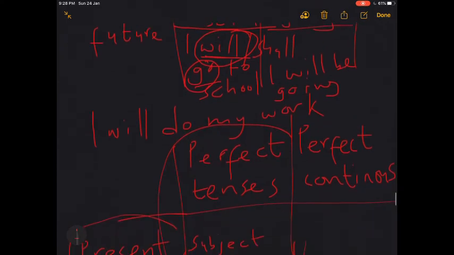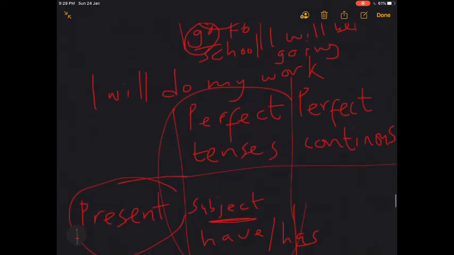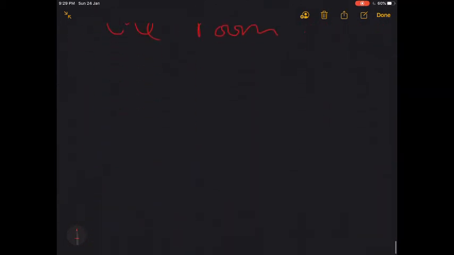And finally, we look at the progressive tenses in the perfect tenses. That's the perfect progressive tenses or perfect continuous tenses. In another video, we'll go into much more detail. In this video, we are just looking at the structures and how we form them.